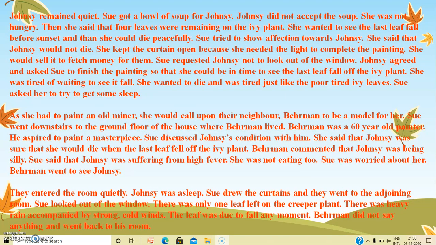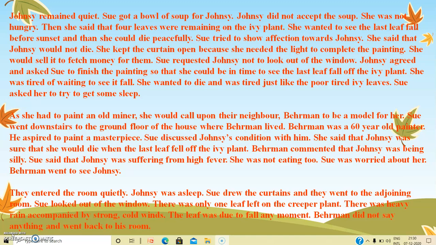Johnsy remained quiet. Sue got a bowl of soup for Johnsy. Johnsy did not accept the soup. She was not hungry. Then she said that 4 leaves were remaining on the ivy plant. She wanted to see the last leaf fall before sunset and then she could die peacefully.